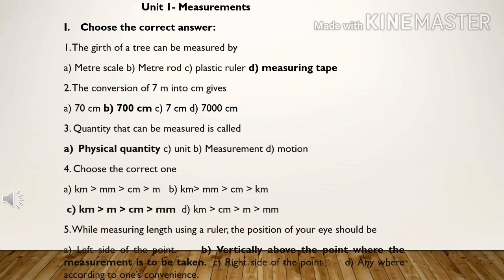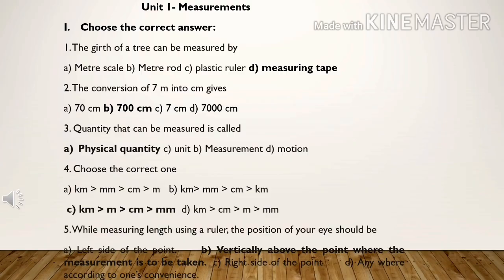Question number 1. The girth of a tree can be measured by A. Meter scale, B. Meter rod, C. Plastic ruler, D. Measuring tape. The girth of a tree can be measured by using measuring tape. D is the correct answer.